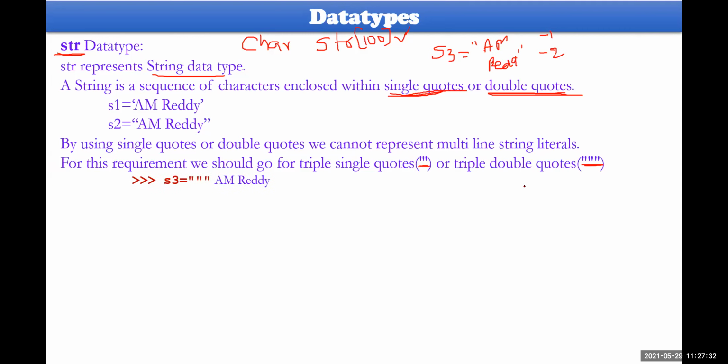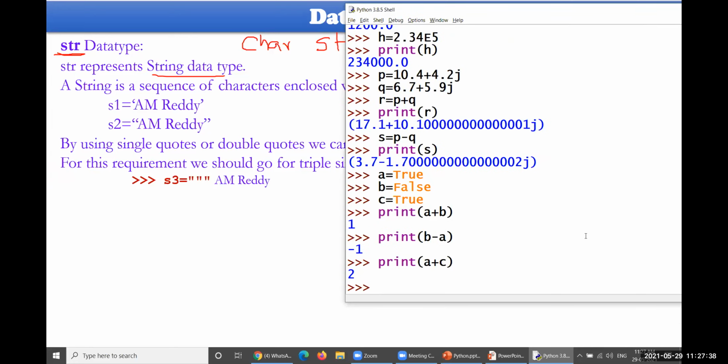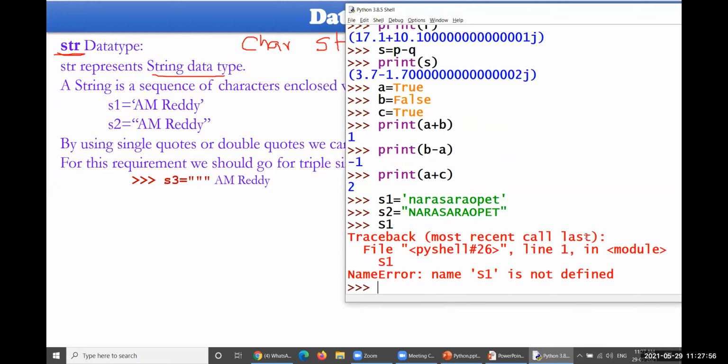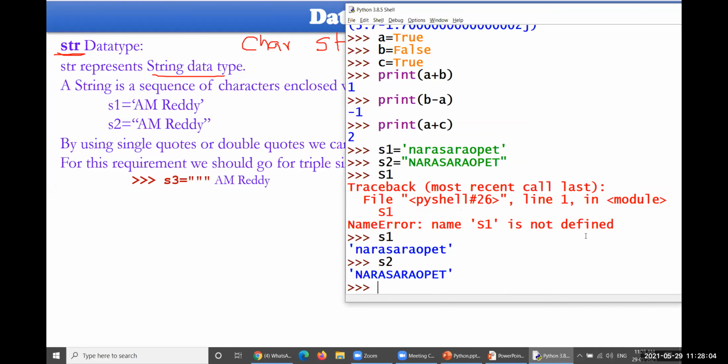So okay, let me do something for you, then you could understand very easily. S1 equal to, let me consider Narsaraopeta. S2 equal to Narsaraopeta within double quotes. Both are same. Sorry, it is not capital S1, it is small s1. Okay, Narsaraopeta. So specify S2, it is a capital Narsaraopeta. It could be okay. And if you want to specify in multiple lines, it is not supposed to be accepted.